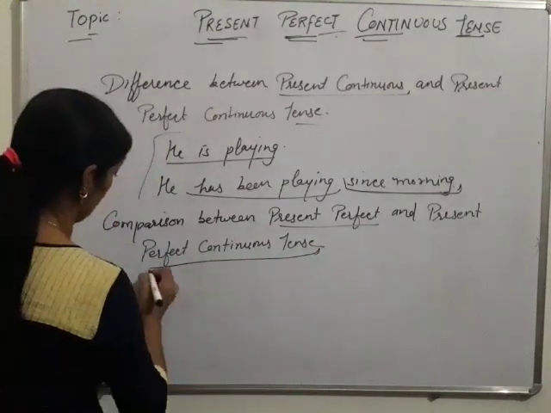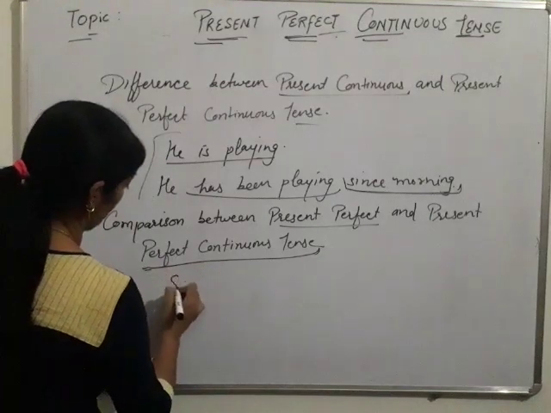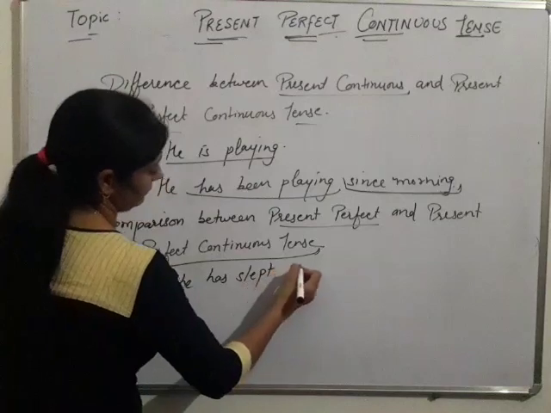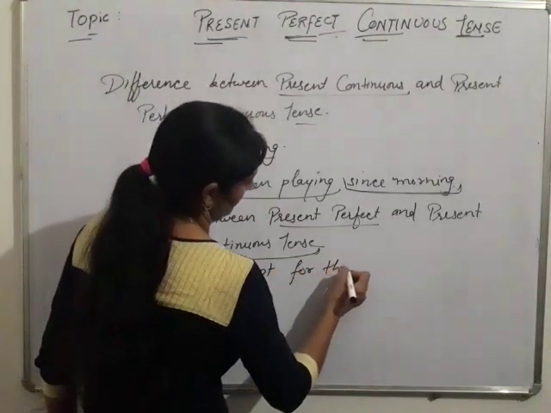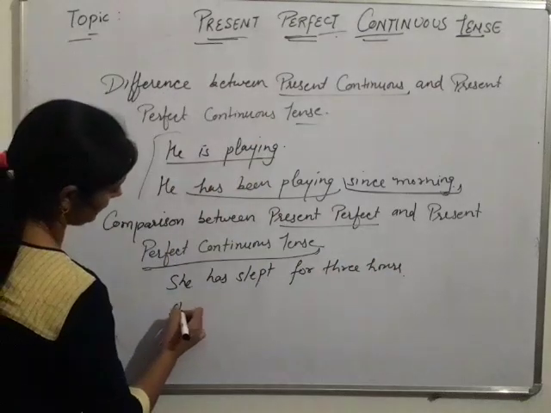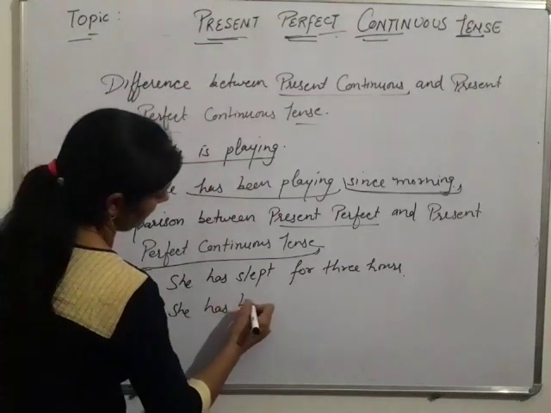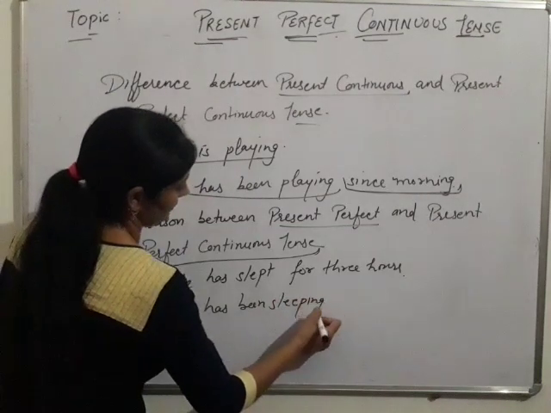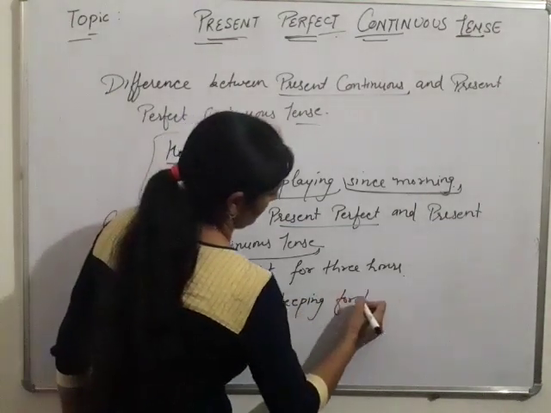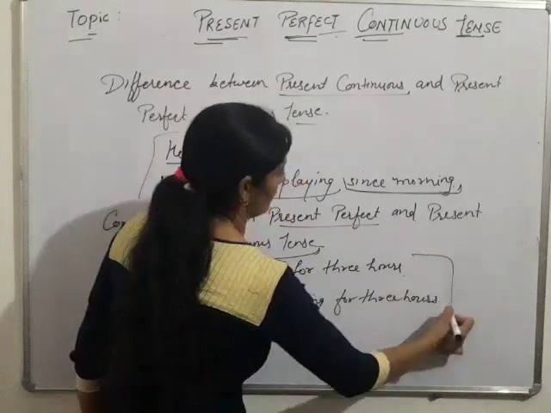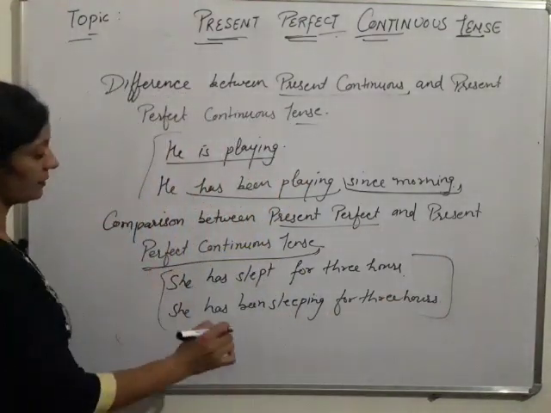The difference is, for example, she has slept for 3 hours. See the next example, she has been sleeping for 3 hours. No doubt the sentences are same.